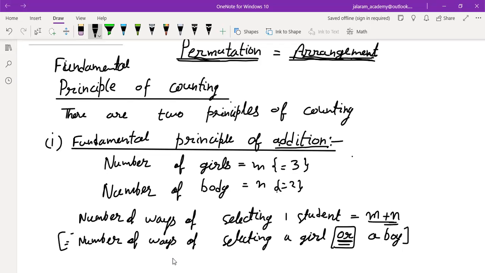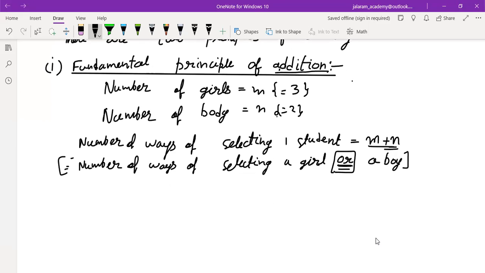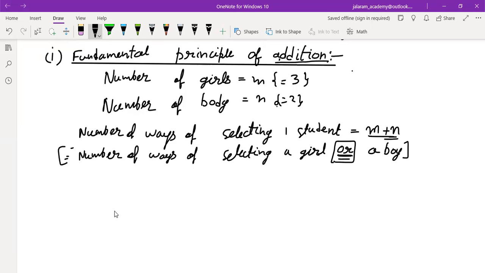After discussing this, now we will write the definition of the fundamental principle of addition. First write the definition, listen, understand and learn, then we will write this example.